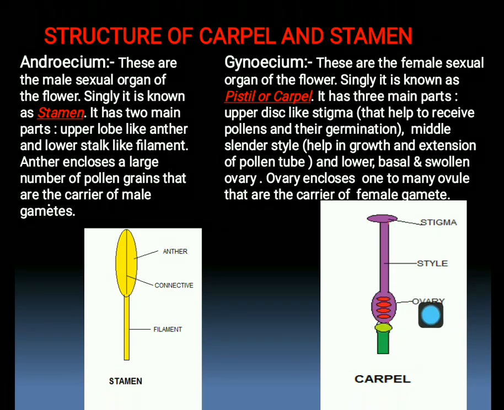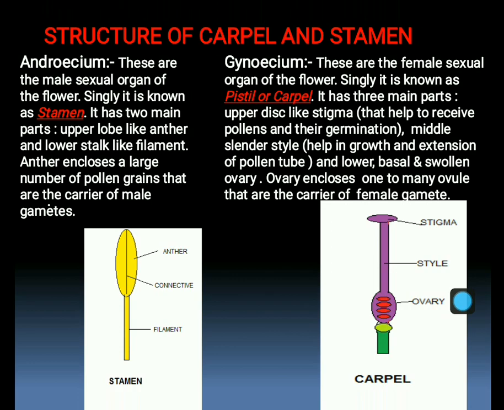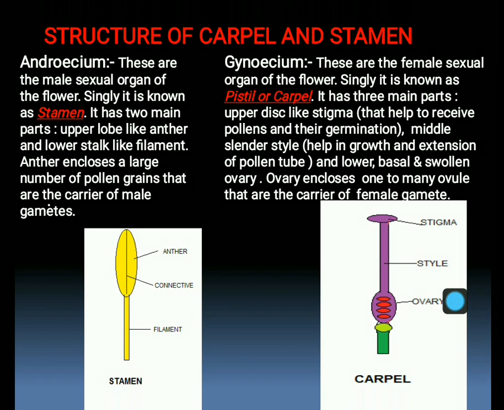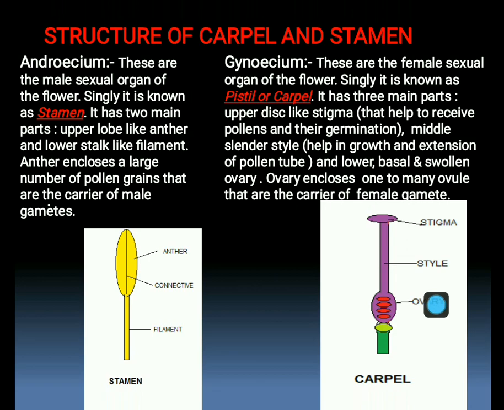This is a very important part because the ovary encloses one to many ovules. In some plants, the ovary consists of only a single ovule. For example, in mango ovary, there is only a single ovule. But in other ovaries like pomegranate, tomato, papaya, there are many ovules. The number of seeds in a fruit depends on the number of ovules in it.